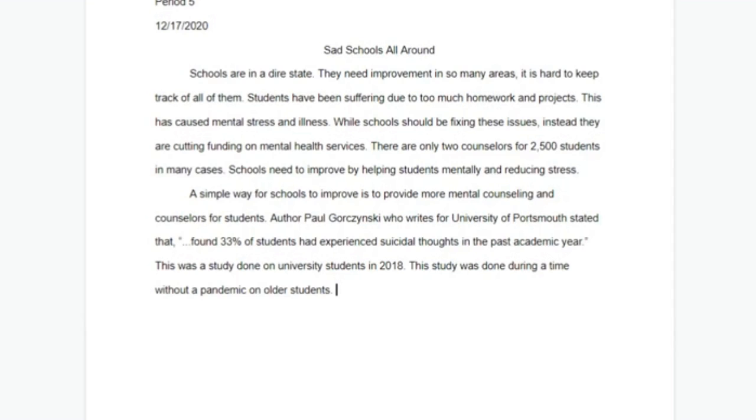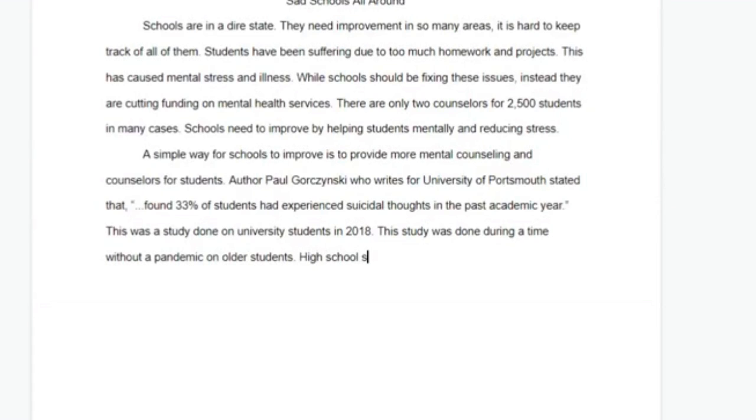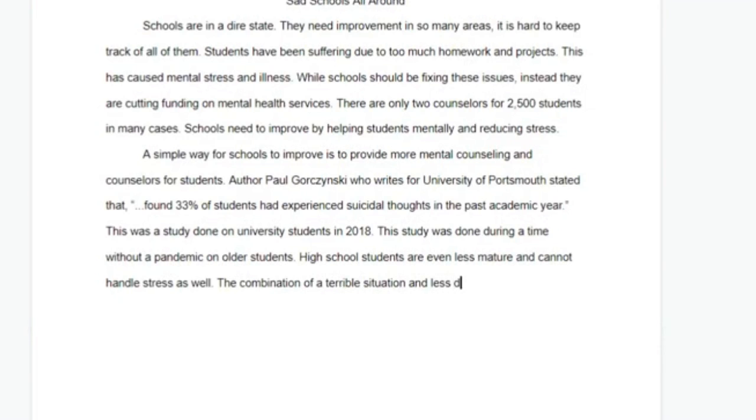This is before you obviously go into your reasoning. You connect it back to your thesis. So the last part of CEER is obviously that reasoning after your explanation. And we need to explain how our evidence proves our point. And so since we just explained how, hey, look, even college students are being super stressed out and they're committing suicide, we can explain that high school students are even less mature and cannot handle stress as well. And remember guys, your reader is stupid, so you have to imagine a 5-year-old always asking you, why is this important? Can you explain more?